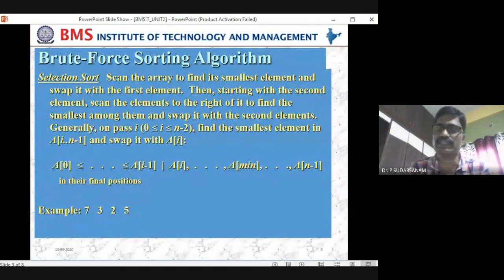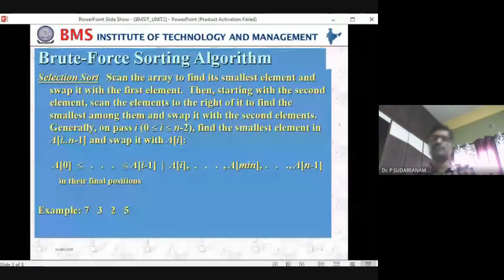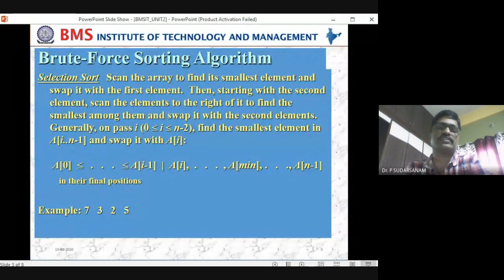So in a given list, you are finding the minimum element that will be placed into the first location in the first phase. In the second iteration, second phase, of the remaining elements, the minimum element will be placed into the second place. The next phase, the third phase, again from the remaining elements you find the minimum element and place it in the third position, and so on. That is called selection sort. So selection sort is also a sorting technique, and what you said is correct.